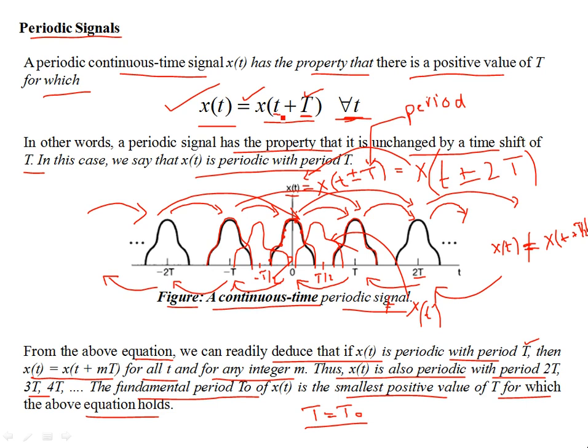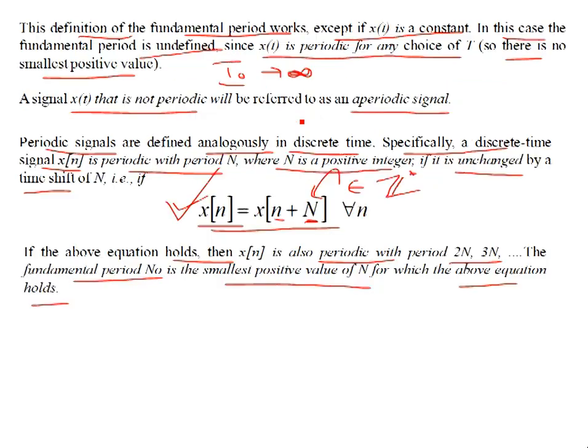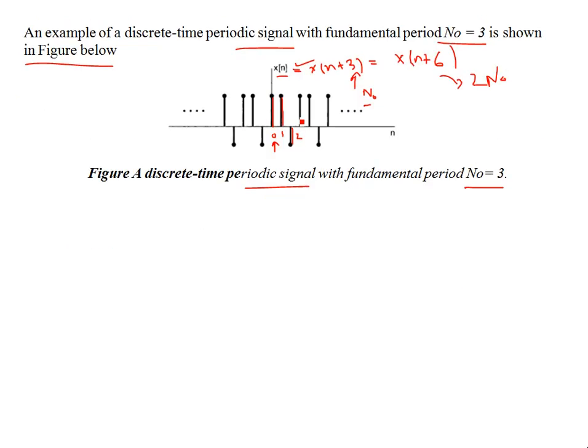t could be 0.1, it could be 11.3, it could be anything, right? Likewise, capital T is also some real quantity. So for continuous time sinusoids, it's always periodic, and for general continuous time signals, which are not sinusoids, T could be any real quantity. It could be any fraction, an irrational number, decimals, whatever. But for discrete time sequences, it has to be an integer only. So that's the distinction.